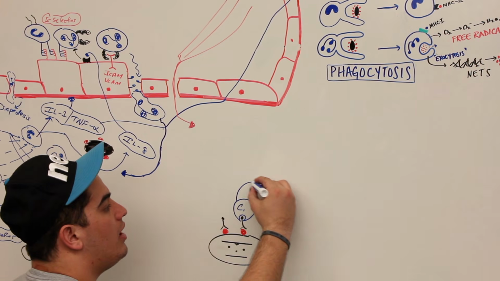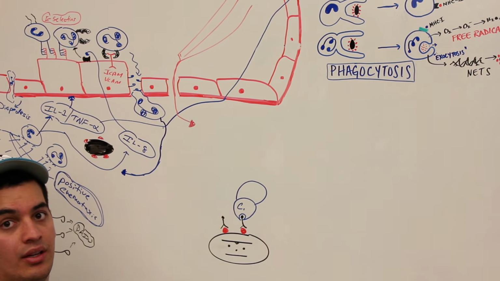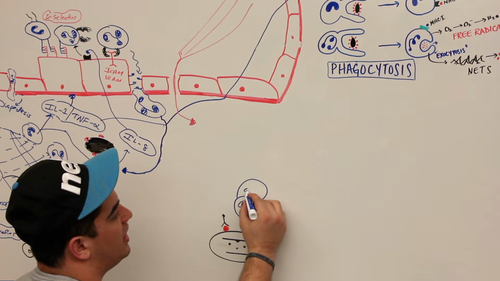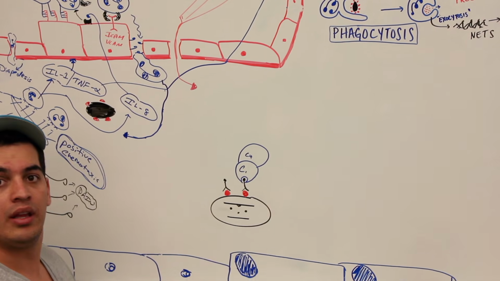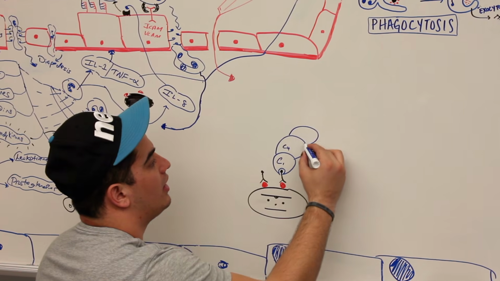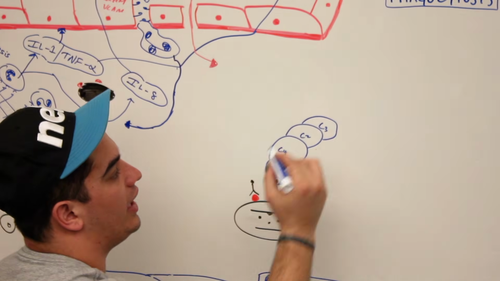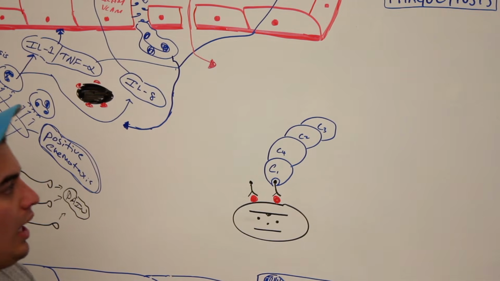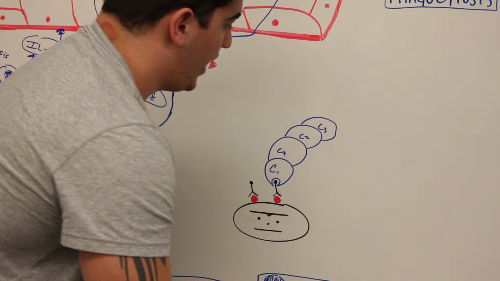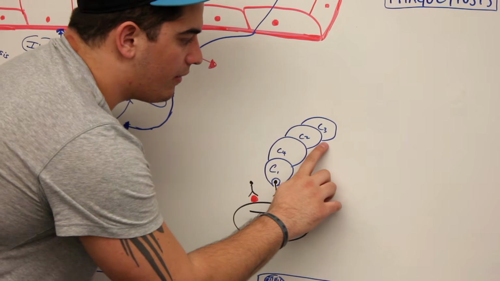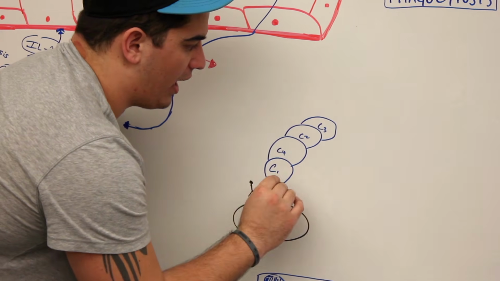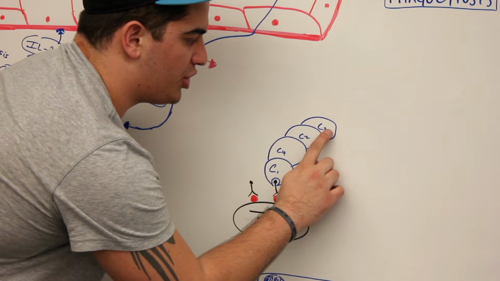Then after that, another complement protein binds here, called C4. Then after that, we have C2. Then it goes to C3. But here's where it gets funky. There's an enzyme called C3 convertase, which works through specific mechanisms. We're not going to talk about it; we're going to keep this a little general.